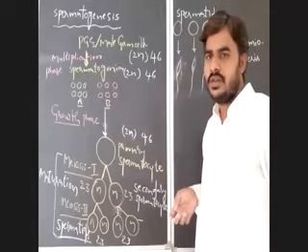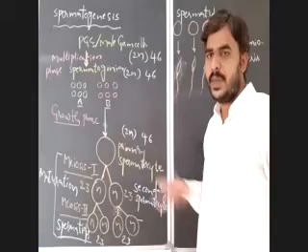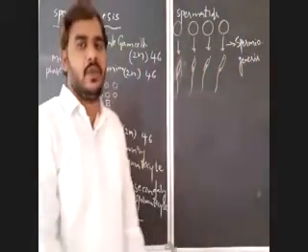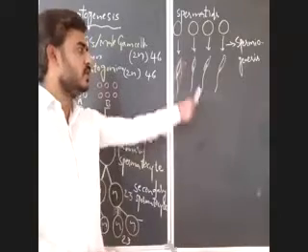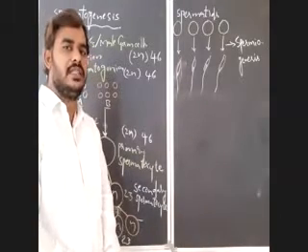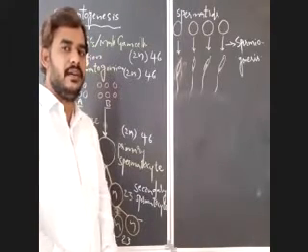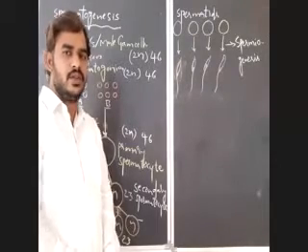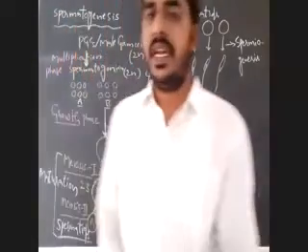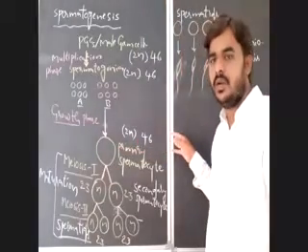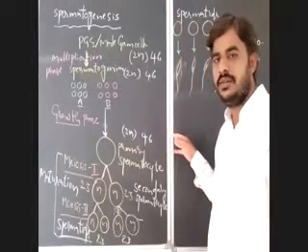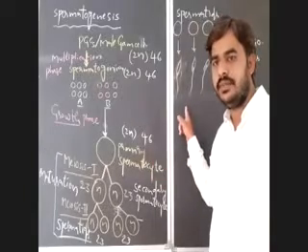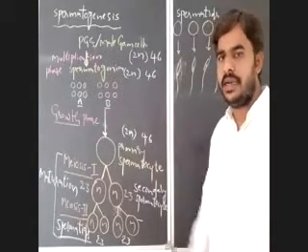To produce 20,000 spermatozoa, what is the number of primary spermatocytes required? 20,000 divided by 4, so 5,000 primary spermatocytes are required. Understood? One primary spermatocyte will produce 4 spermatozoa. That you have to keep in your mind.